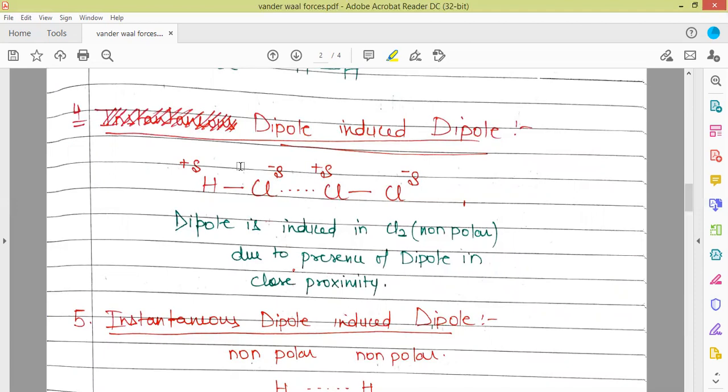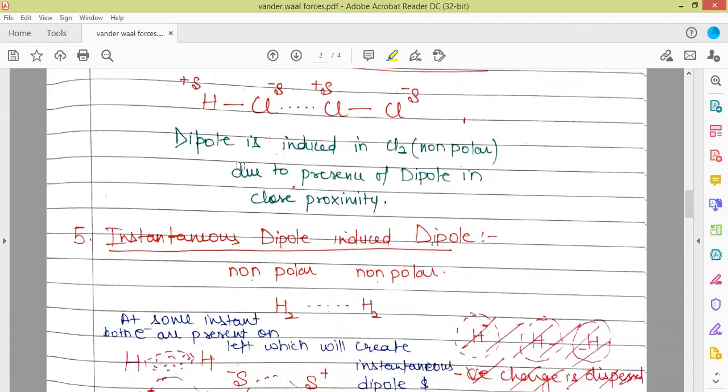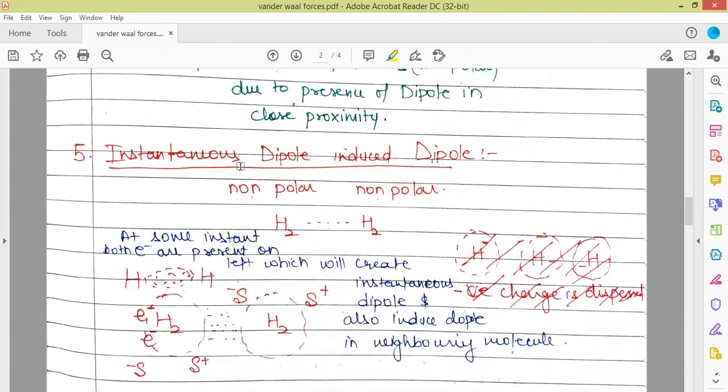Such interactions between a dipolar molecule and a non-polar molecule are called dipole-induced dipole interactions. Next we have instantaneous dipole-induced dipole interactions. These are the weakest type of interactions, existing between two non-polar molecules.